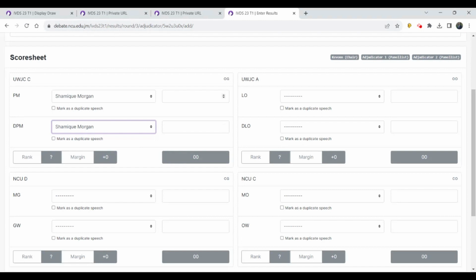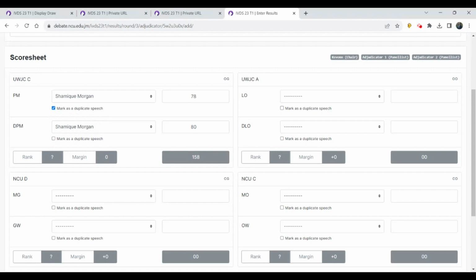So let's say that this individual was a prime minister and the panel agreed that their performance warranted 78. But their deputy prime minister presentation warranted an 80, then you want to indicate that the lower score was the duplicate speech by checking mark as duplicate speech.